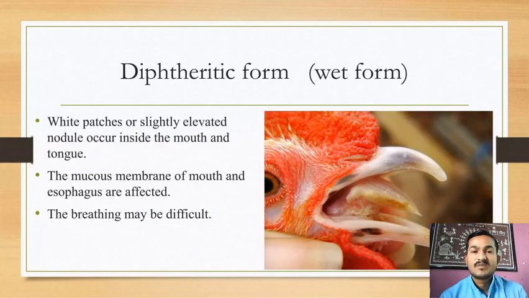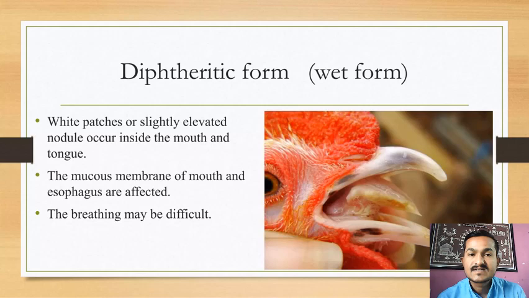Then the next form of fowl pox is the diphtheritic form, the wet form. Wet means it shows liquid or viscous form. You can see in this picture the beak, upper jaw and lower jaw, and in between the beak there is the tongue, and this tongue shows some growth.